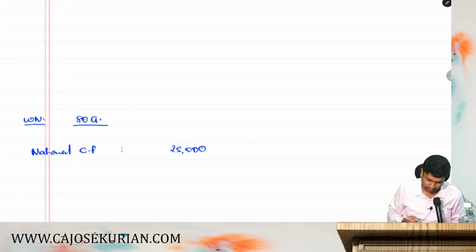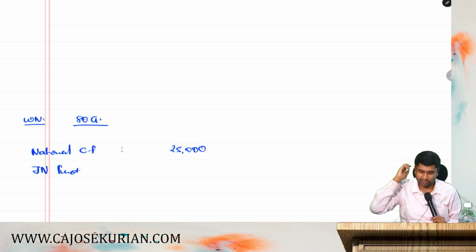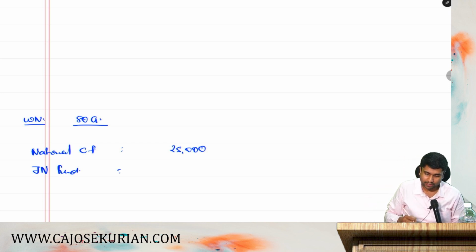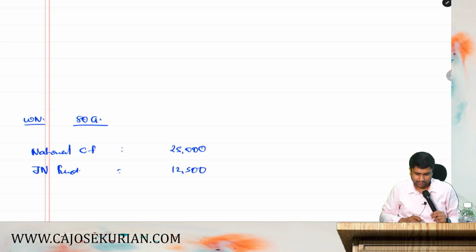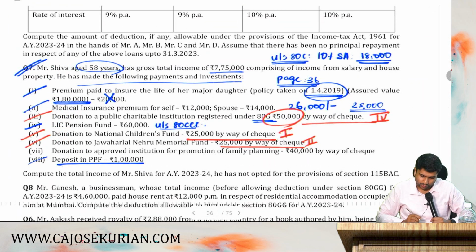Yes or no? When you write, you need to write in full, Jawaharlal Nehru Memorial Fund. Now 25,000 half means 12,500 is allowed as a deduction. Now, next is donation to approved institution for promotion of family planning. It is under category 3.